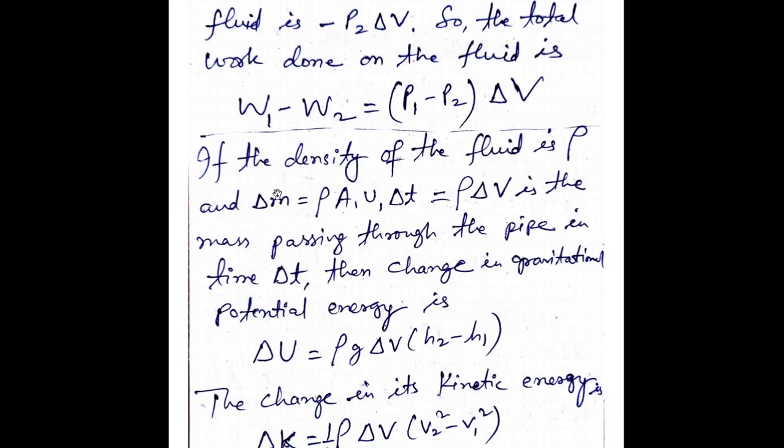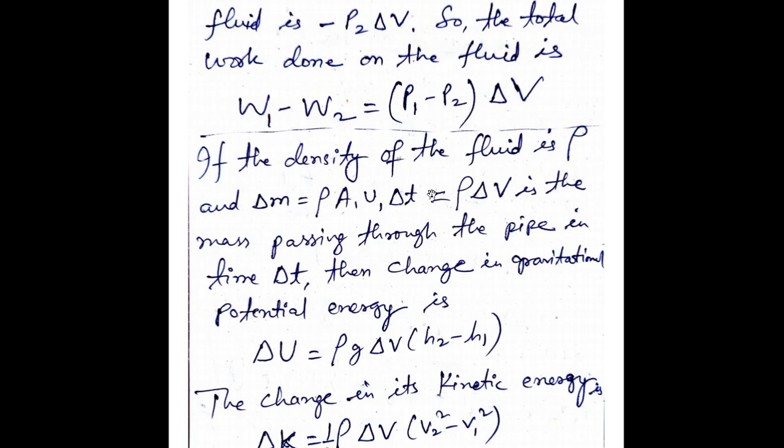Now if the density of the fluid is rho, then delta M is equal to rho A1 V1 delta T. Rho is mass per unit volume, so mass is rho into volume, and volume is area into displacement, and displacement is V1 delta T. We have already discussed this in the last lecture.